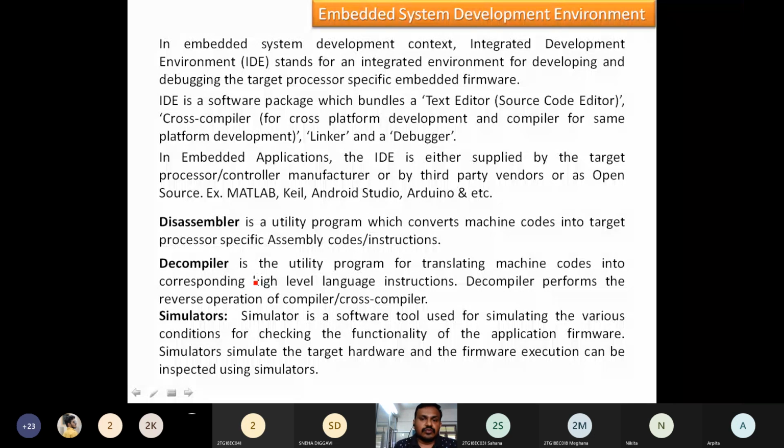So we are checking through graphical representation. Signal 1 is there, signal 2 is there. If I mix those signals, create the signal, send it and receive it, then what is the noise ratio? All these calculations are done within that software only. Once the testing is over, we dump that program into the respective chip. So simulators simulate the target hardware, and the firmware execution can be inspected using the simulators.